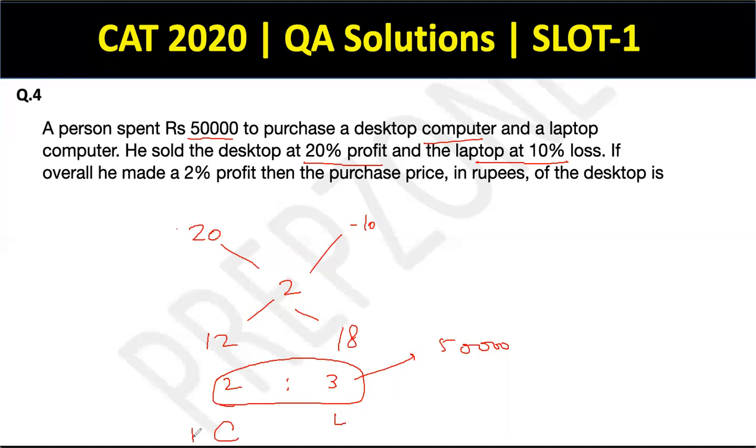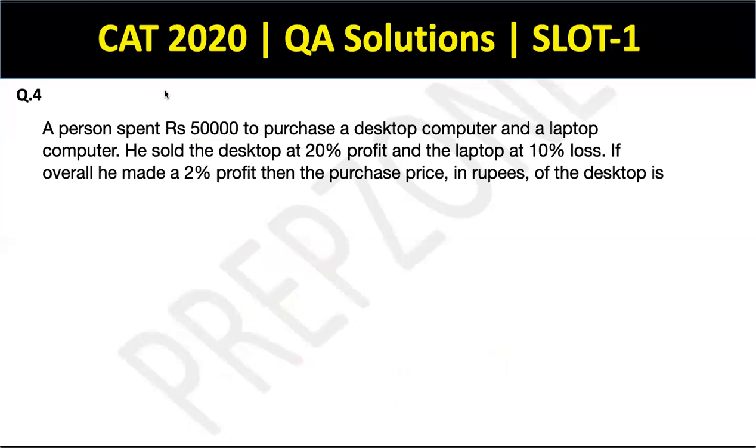So this is desktop computer, this is laptop computer. And whatever has been asked to us is the desktop. So the desktop has to be 2 parts out of 5. That is clearly 20,000. That has to be the answer. Cool. All right, moving ahead to question number 5 now, guys.